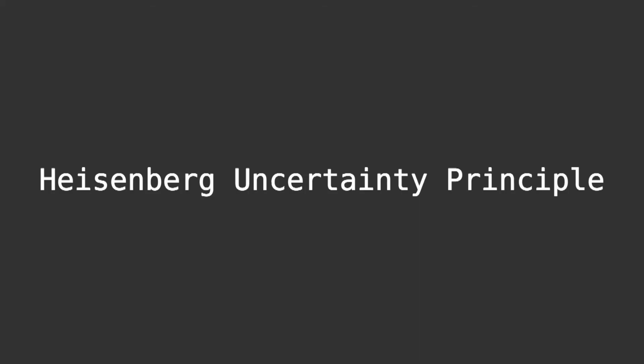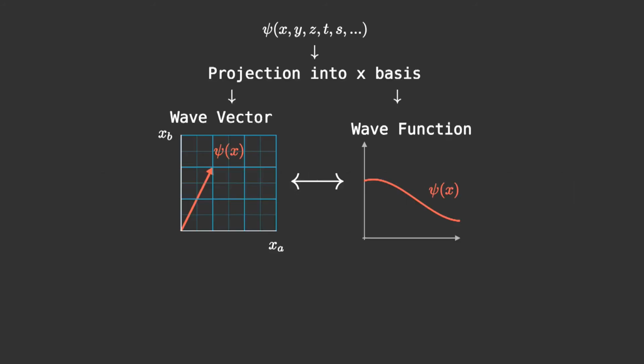Now that we've seen the theory behind function space and its transformation, let's talk about quantum physics and the Heisenberg uncertainty principle. Any system can be represented as a wave function psi, where psi depends on numerous parameters, for example x, y, z, the time t, the spin s, and so on. We won't take into account all the parameters that the wave function depends on. We'll only look at one of them. For example, we can look at the x parameter.